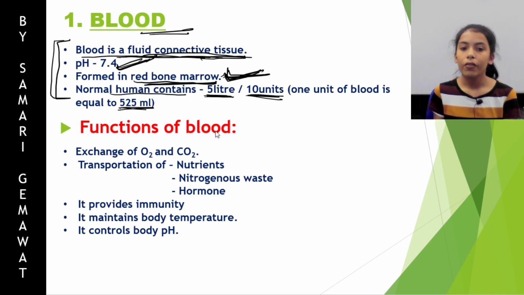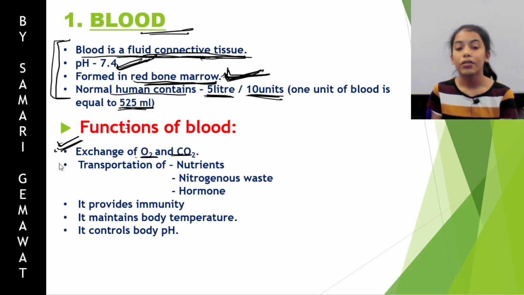Now, what are the functions of blood? The main functions of blood are the exchange of carbon dioxide and oxygen, which takes place in the lungs. It is also responsible for the transportation of nutrients, nitrogenous waste, hormones, and many more things like salts.